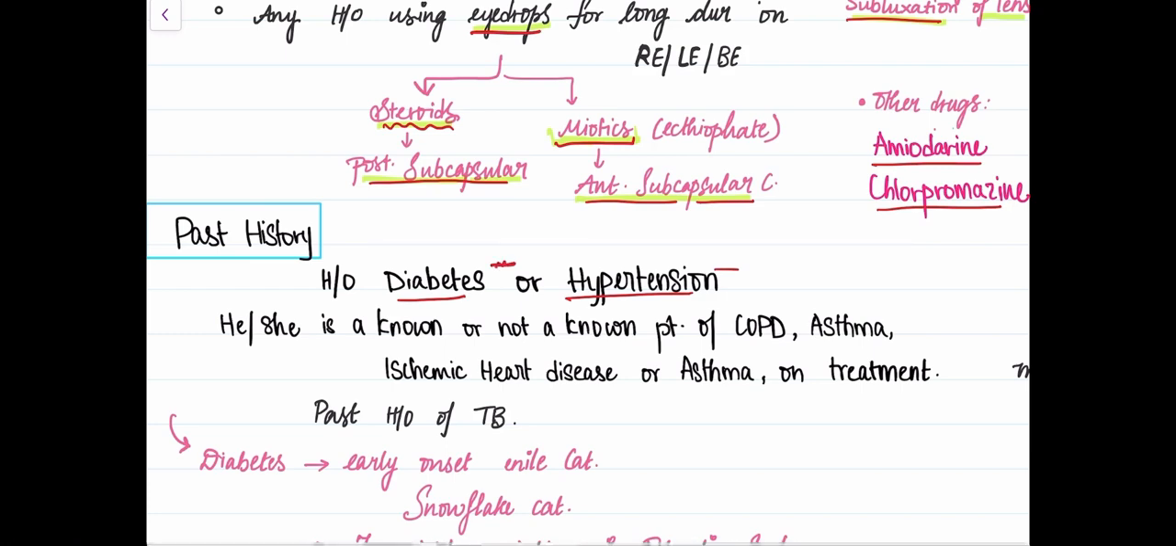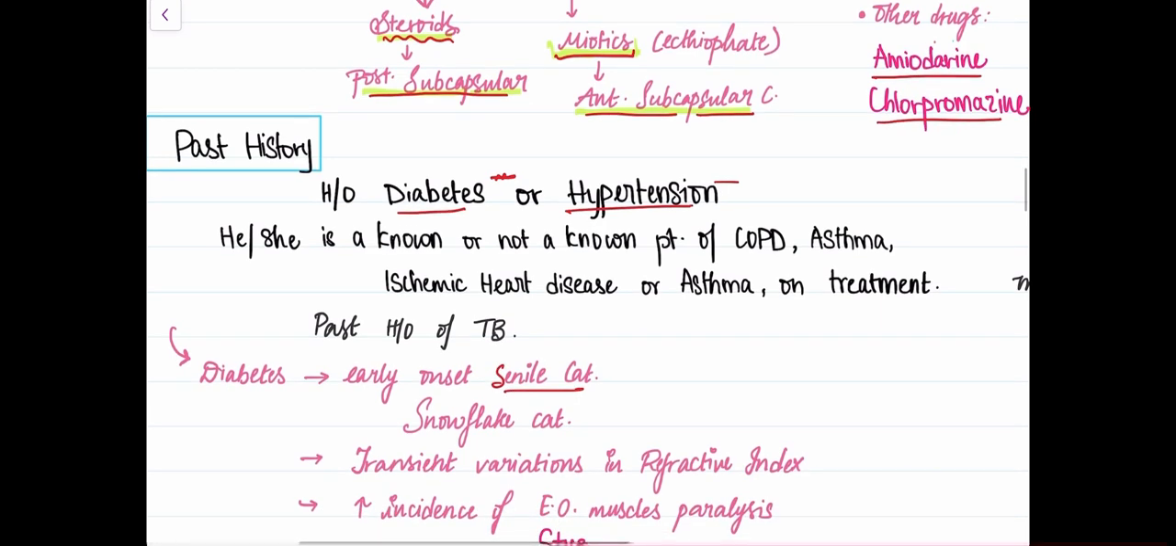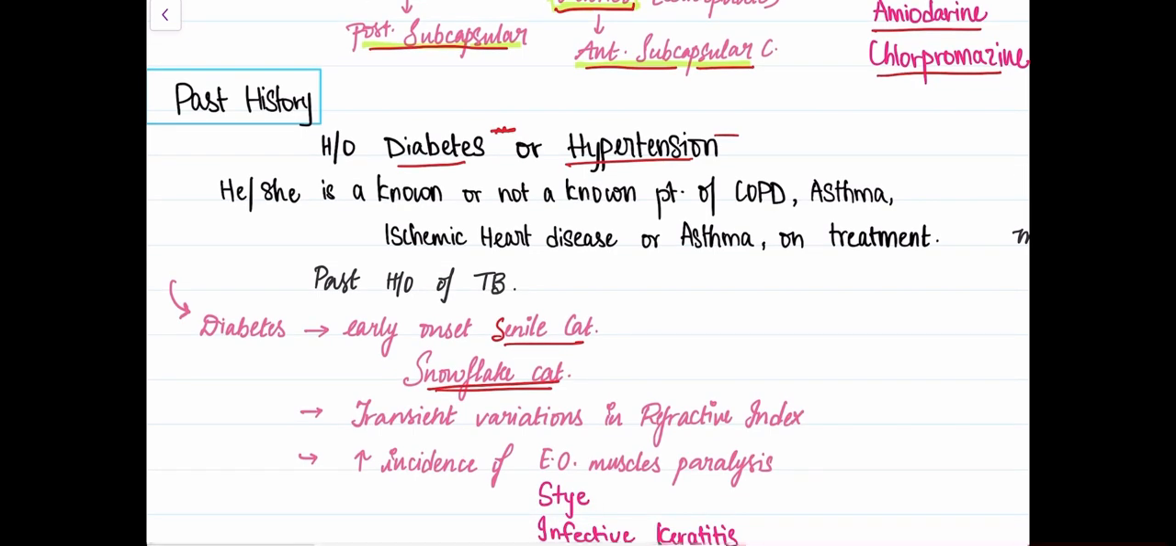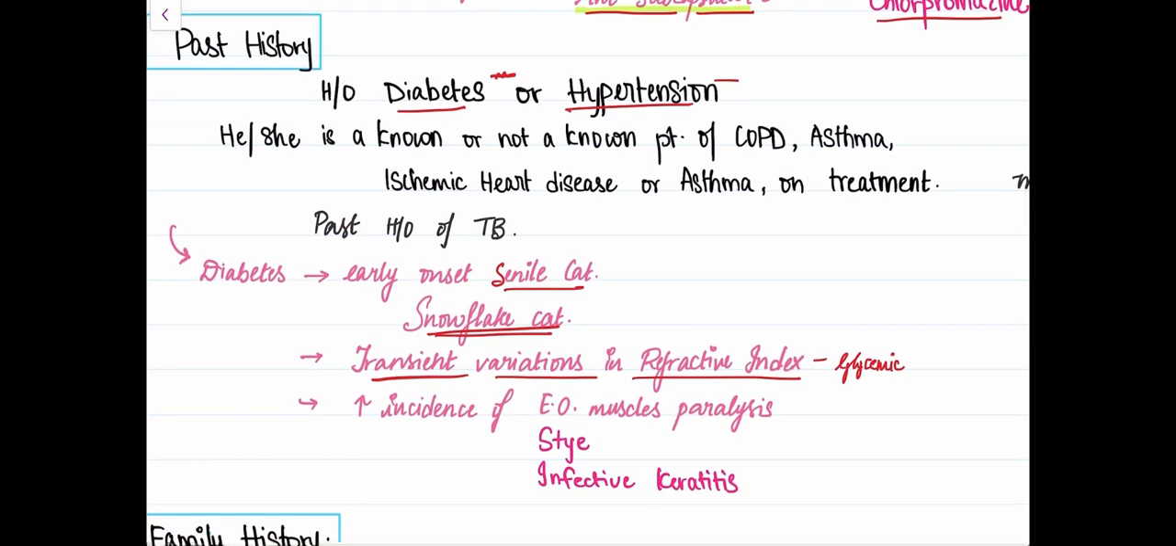And in diabetic patients, there's early onset of senile cataract, right? A characteristic feature of cataract in diabetics is the snowflake cataract, and in these patients, we can notice transient variations in refractive index along with the glycemic index. Like with varied glucose levels, there's variation of refractive index too. And in diabetic patients, it's important because they're more prone to infections, as I said. There's increased incidence of STI, infective keratitis, and delayed healing if there's any injury.